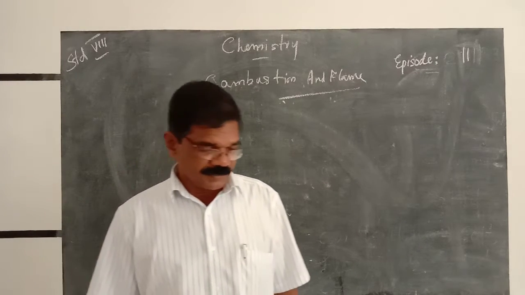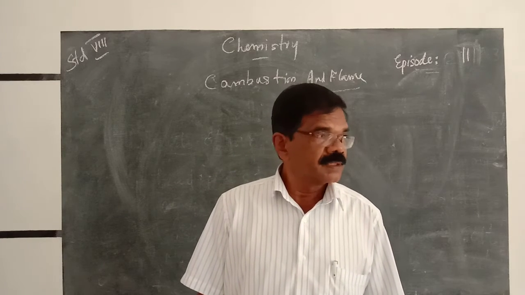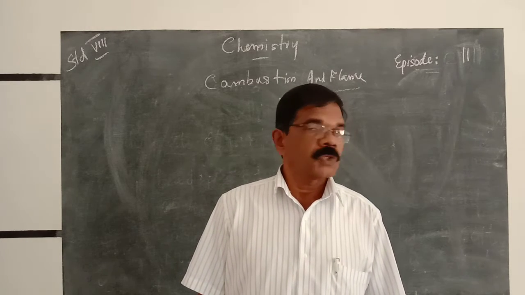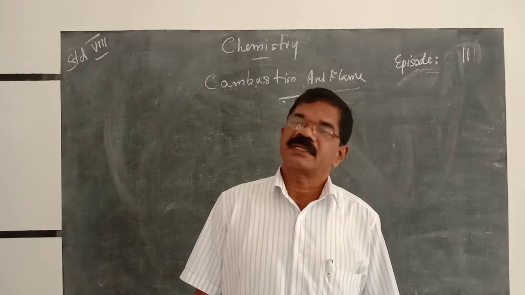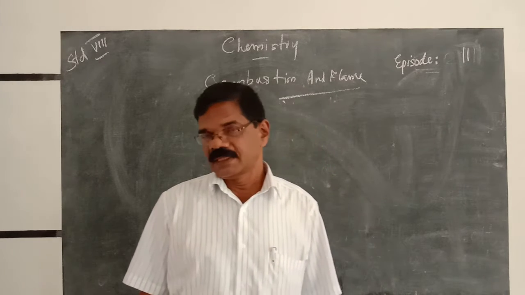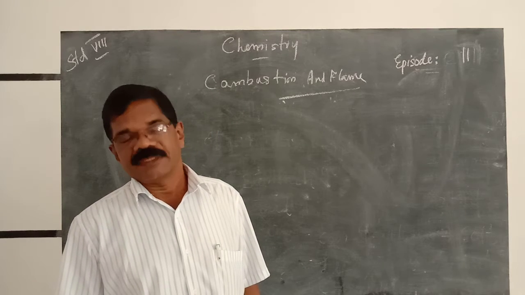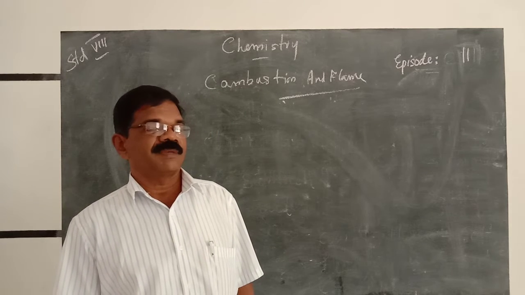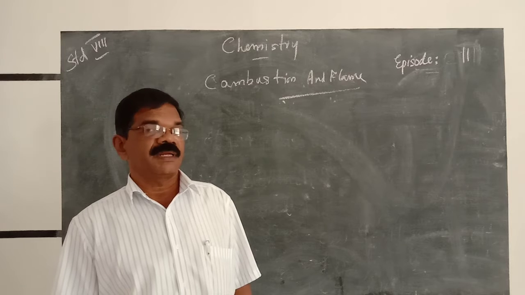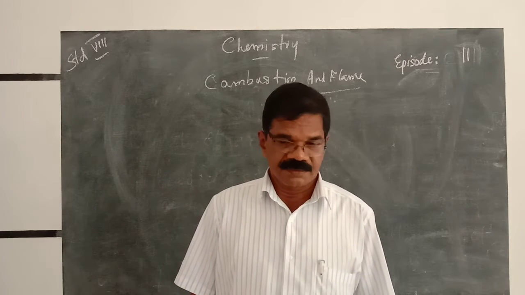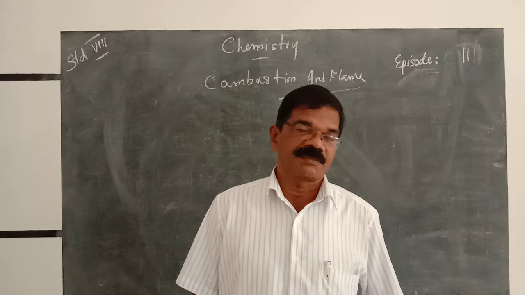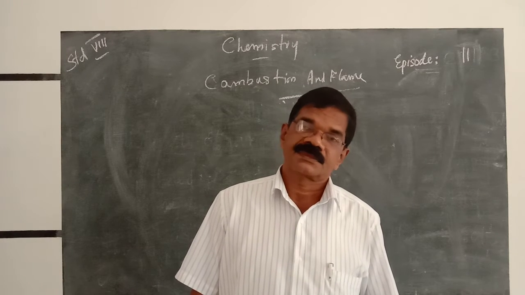At the same time, an iron piece or a stone that does not undergo combustion are known as non-combustible materials. You must learn examples for combustible materials and non-combustible materials.